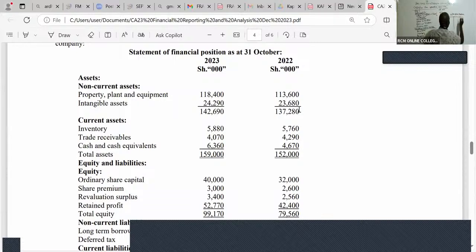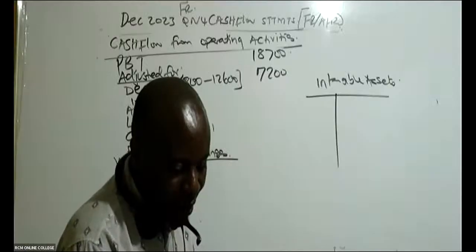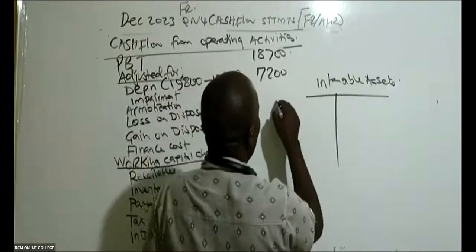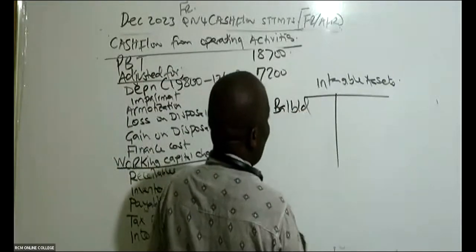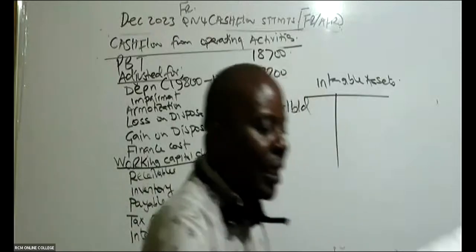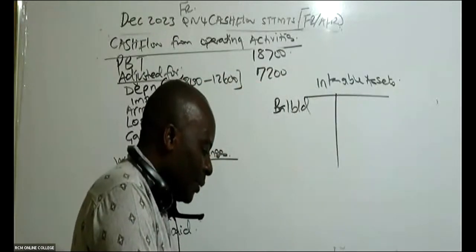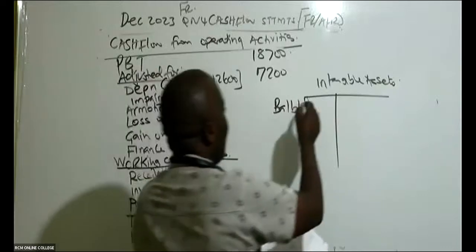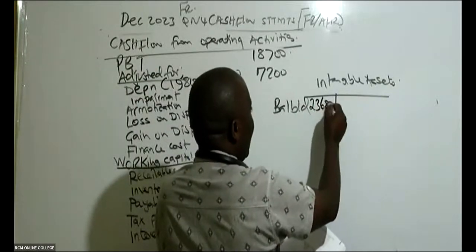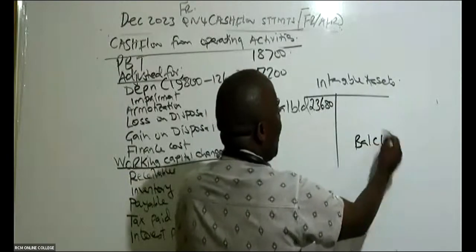So I can see intangible assets. The 2022 is the brought down. Remember, 2022 is the brought down. 2023 is the carried down. So this being an asset, I know that this intangible 23,680 will be debited, because this is an asset you debit. So we have here balance brought down, ladies and gentlemen, that I have here in my intangible is 23,680. And then I have balance carried down.